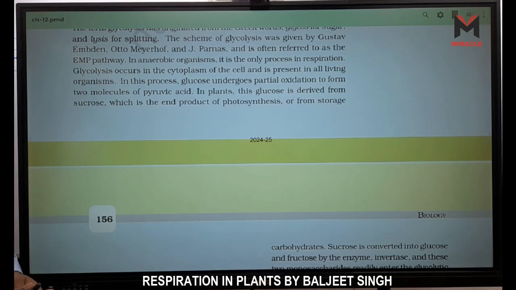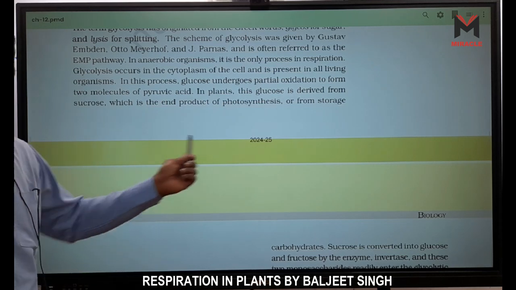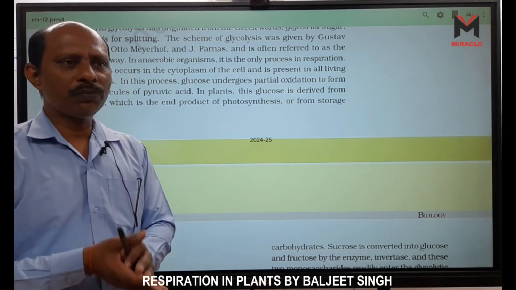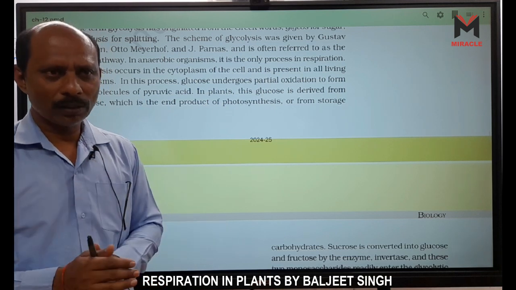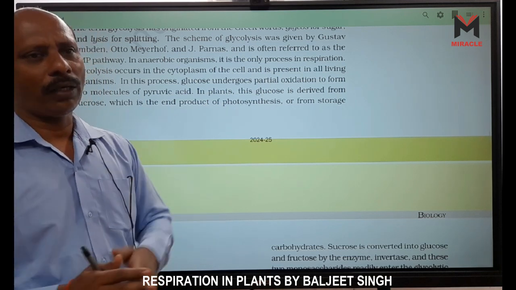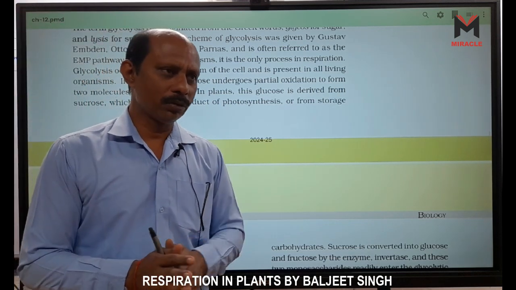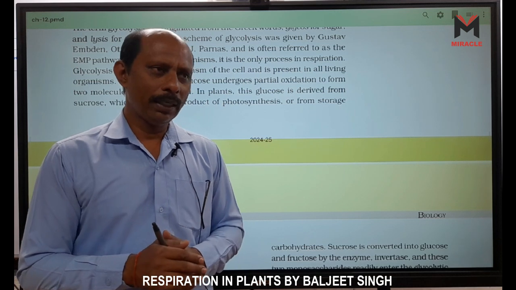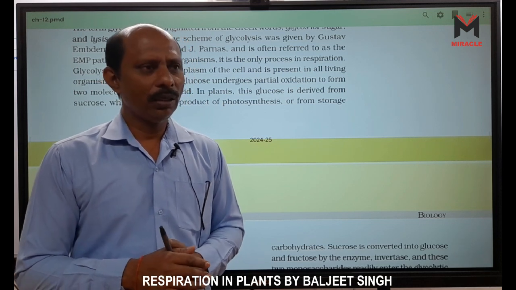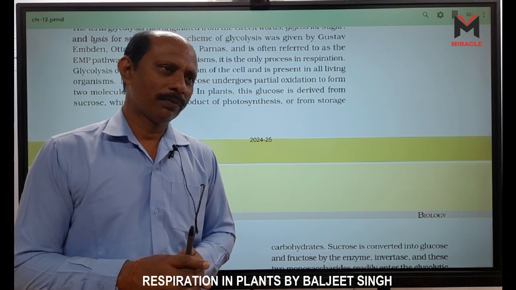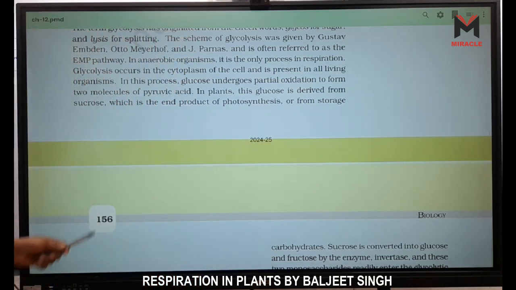Starch is not transported. The plant first has to break down the sucrose into glucose and fructose. Which enzyme is used? Invertase.